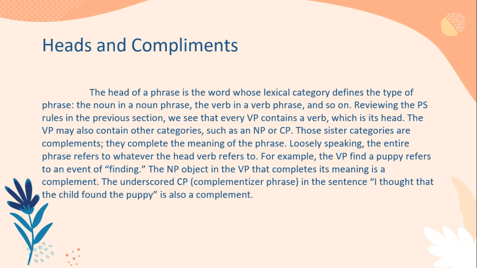Every phrasal category then has a head of its same syntactic type. Noun phrases are headed by nouns, prepositional phrases are headed by prepositions, complementizer phrases by complementizers, and so on. And every phrasal head can have a complement which provides further information about the head.